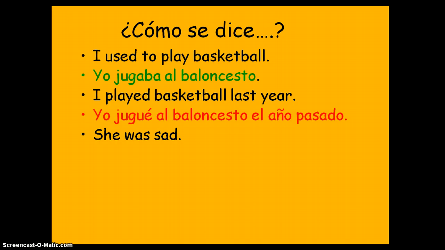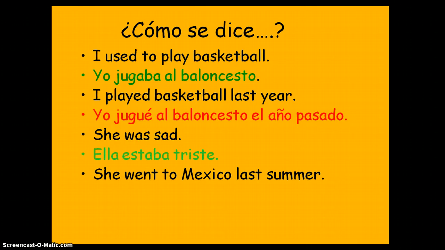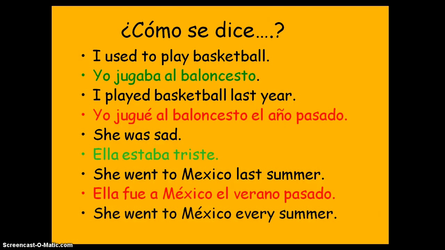She was sad. Feelings. Part of DO IT. Imperfect. Estar for where you are and how you feel. Estaba triste. She went to Mexico last summer. Fue a México el verano pasado. We have last summer. We know specifically when it occurred. We need preterite. She went to Mexico every summer. Iba a México todos los veranos. So it's something that happened repetitively. We need to use imperfect.